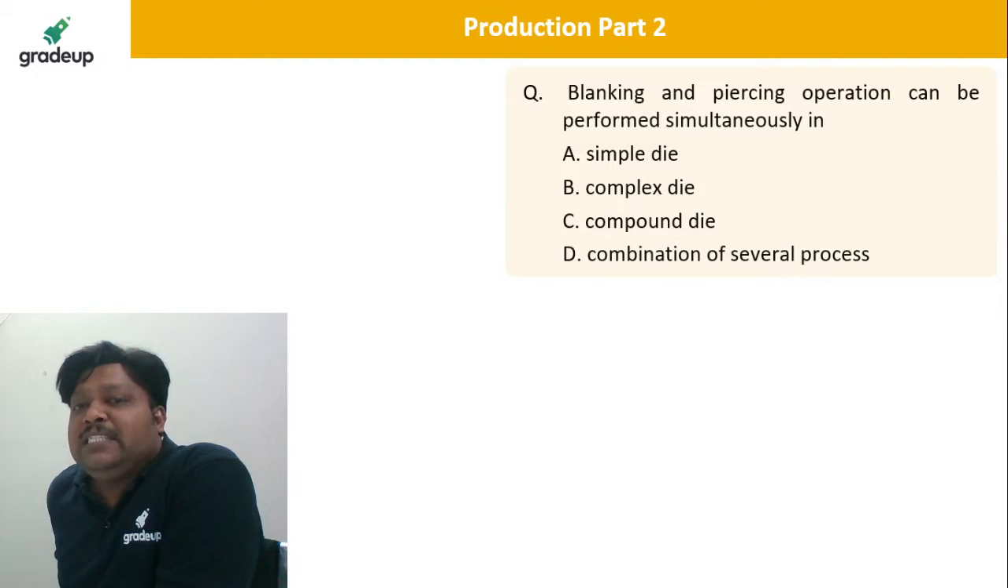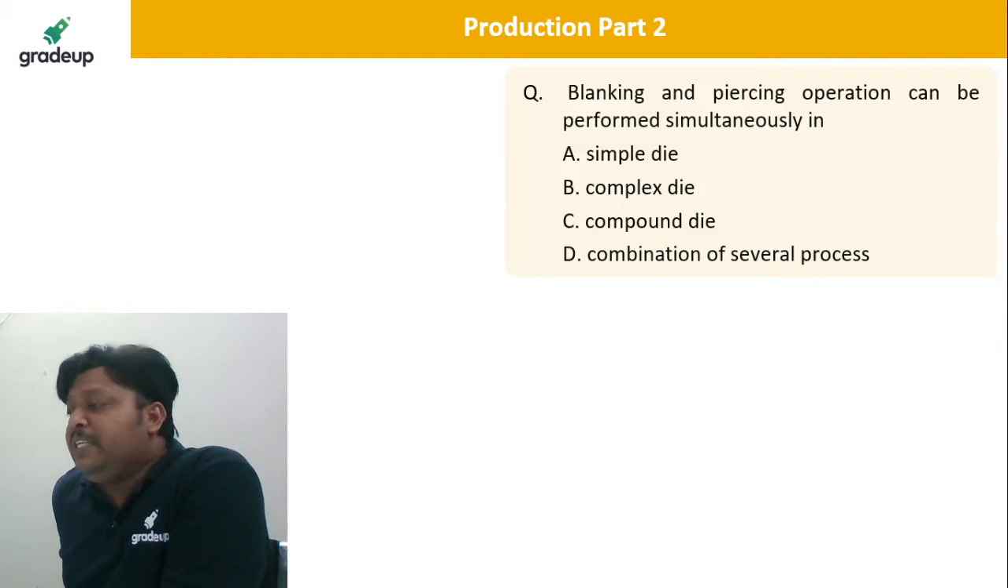Simple die, complex die, compound die and combination of several processes. So simple die, at a time only one operation. Okay. Complex die is not into existence. Combination die, there are different types of operations like cutting and forming. Okay. So here blanking and piercing are only the cutting operation, no forming operation.